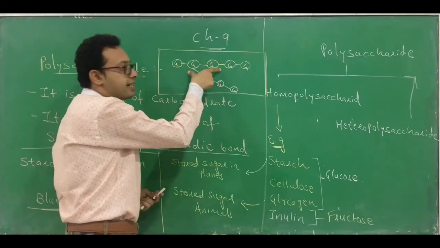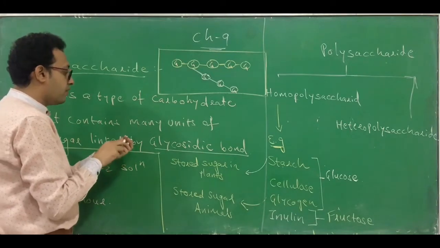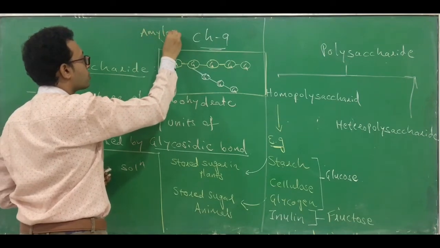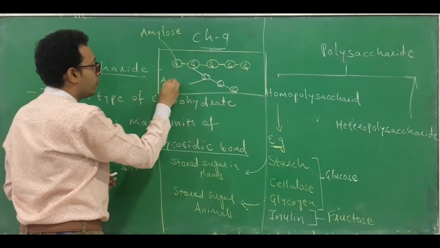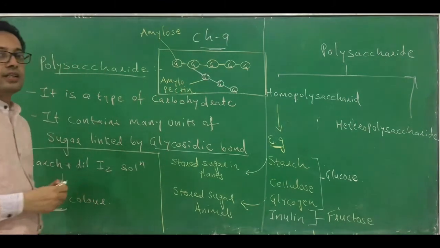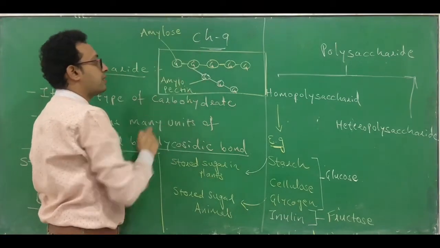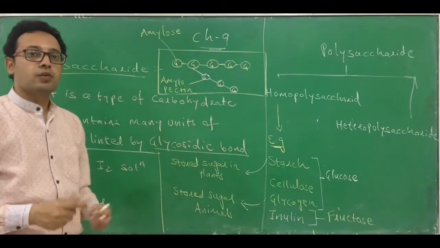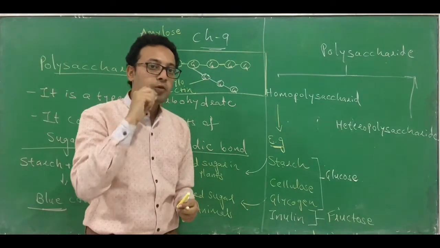The linear, or unbranched, arrangement of starch we call amylose. Remember what we are calling it? Amylose. And the branched arrangement we call amylopectin. What are we calling it? Amylopectin. Clear? So in the molecule of starch, there are two types of chain, amylose and amylopectin. Amylose is a linear arrangement, amylopectin is a branched arrangement. That is what you can find in the structure of starch. Clear? So that is about homopolysaccharides.